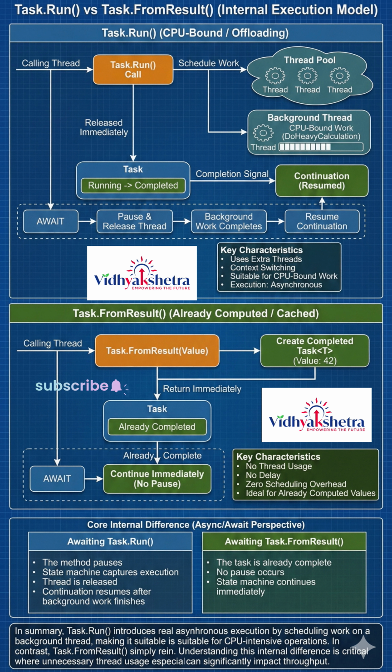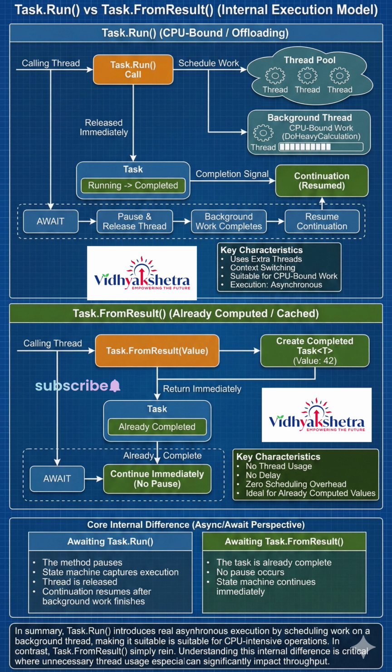Task.Run queues work to the .NET ThreadPool and executes the supplied delegate on a background thread. When you call Task.Run, the runtime schedules the work item, picks an available thread from the ThreadPool, and runs the code asynchronously. Internally, a new task is created. The work is scheduled on a ThreadPool thread. The calling thread is released immediately. When the background work completes, the task is marked as completed and continuations are triggered.